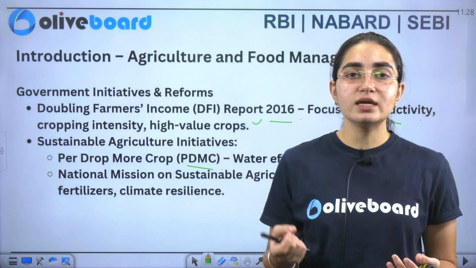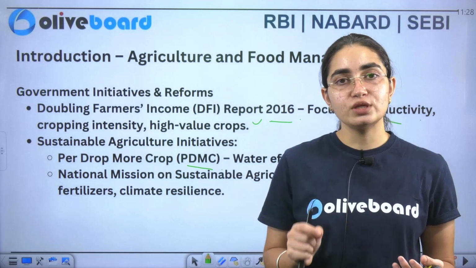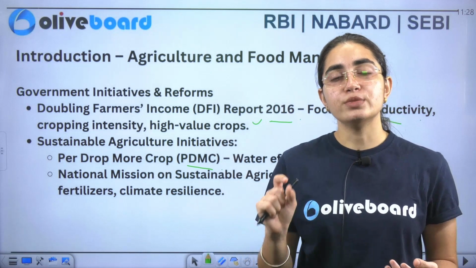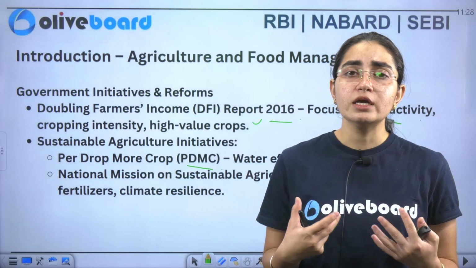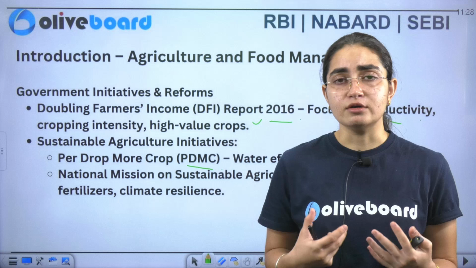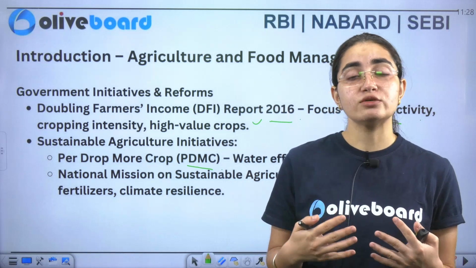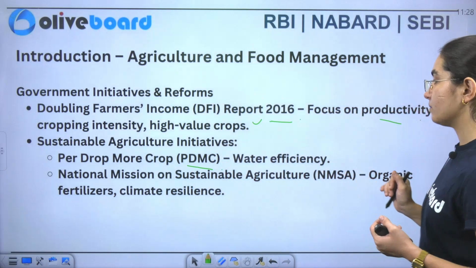The government says that we'll now start with the drop system. In the drop system, the pipelines have been installed, and drop by drop the crop gets water. That is more sustainable. Of course you will be saved from spilling an excessive amount of water. This is an initiative that has been taken by the government of India.